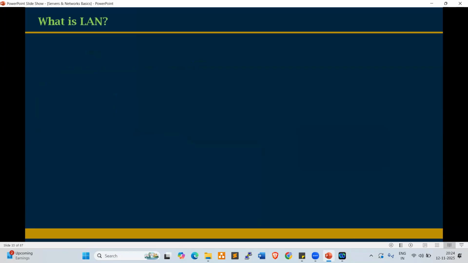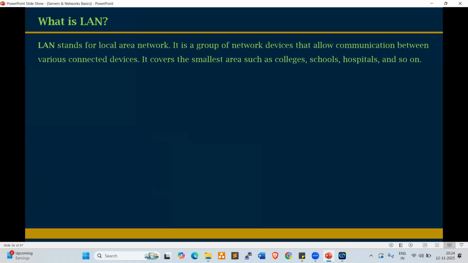Every organization is using this, which is a LAN. What is LAN? Local area network. It's a group of network devices that allows communication between various connected devices. It covers small areas such as colleges, schools, hospitals, and so on. Within the schools, hospitals, colleges, and factories, we use LAN connectivity. When we visit any hospital, college or school and give the student name or patient name, they can easily track the details.